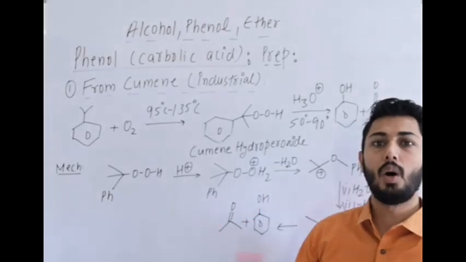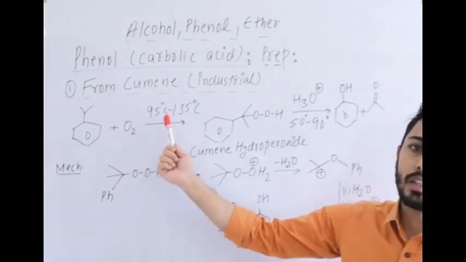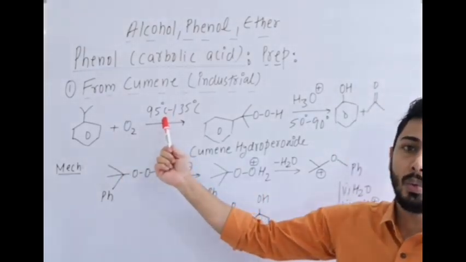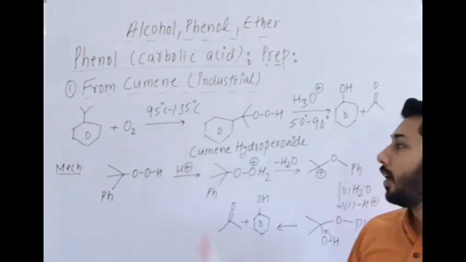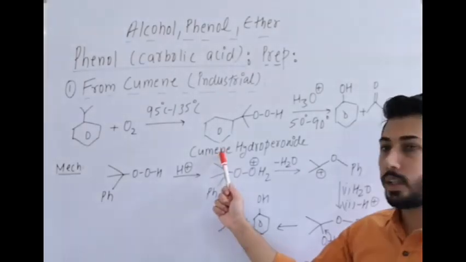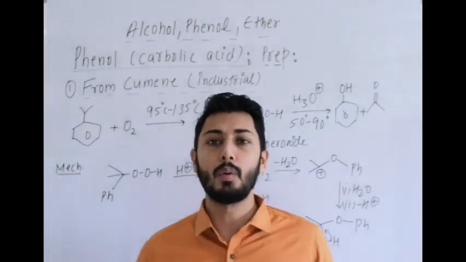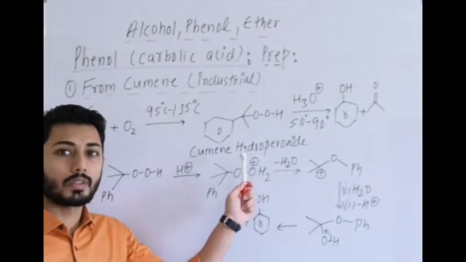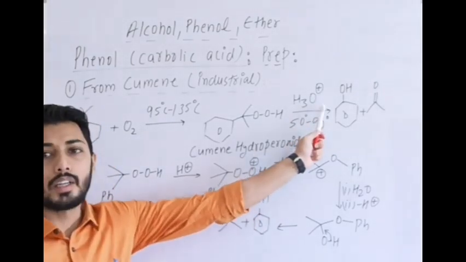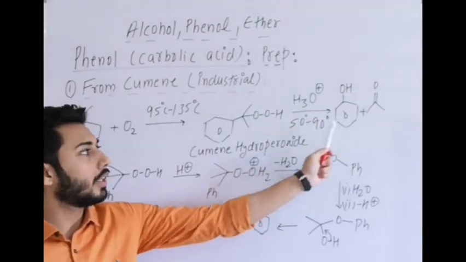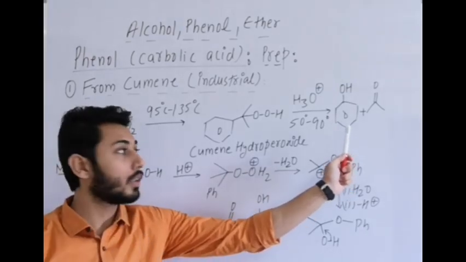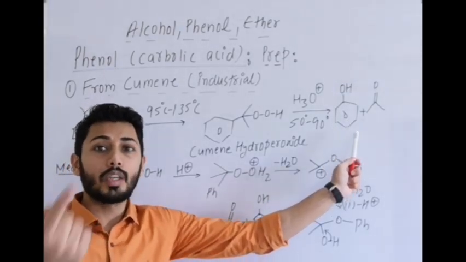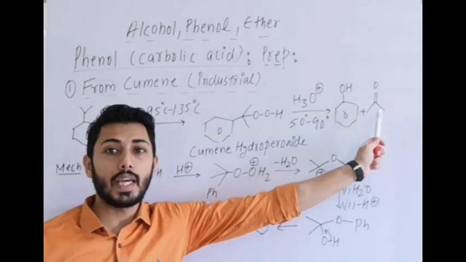Finally it forms phenol, or step by step, with O2 at this temperature range 95 degrees Celsius to 135 degrees Celsius, it forms a peroxy linkage and the name is cumene hydroperoxide. It is forming cumene hydroperoxide, and then hydrolysis under this temperature range finally gives two important compounds. For us the important one is phenol, but it also gives an important compound which is acetone.